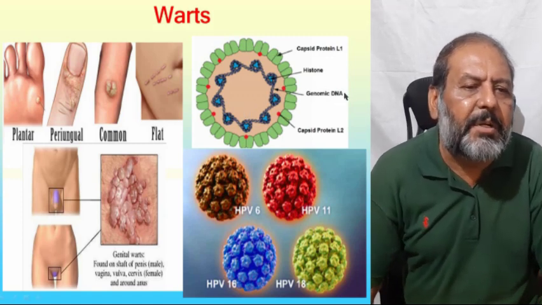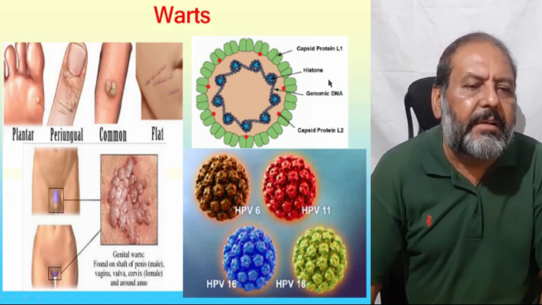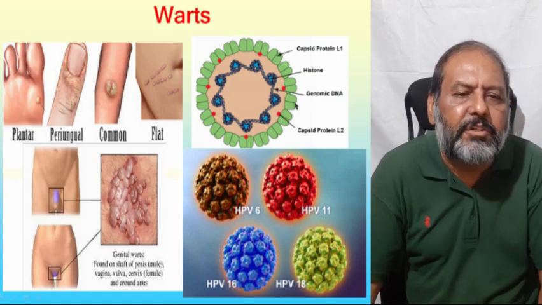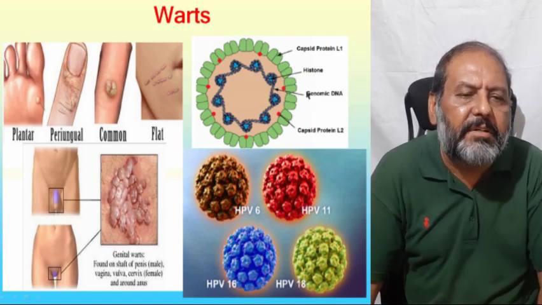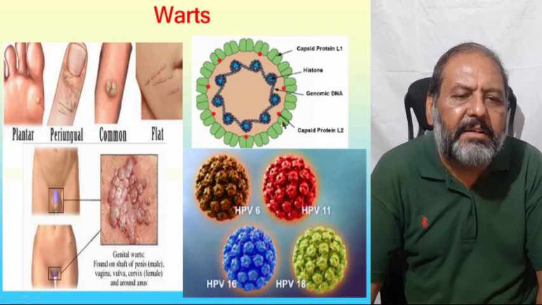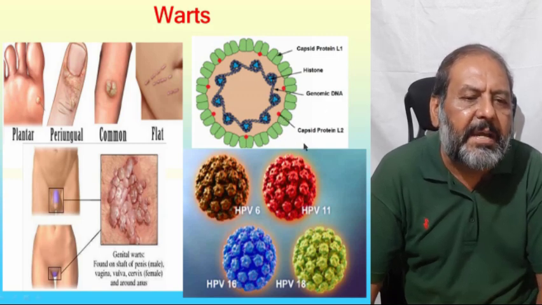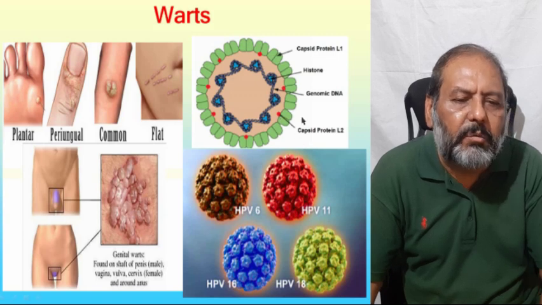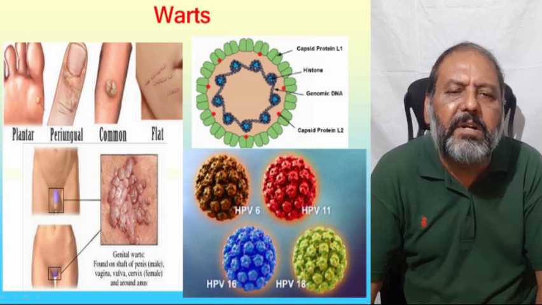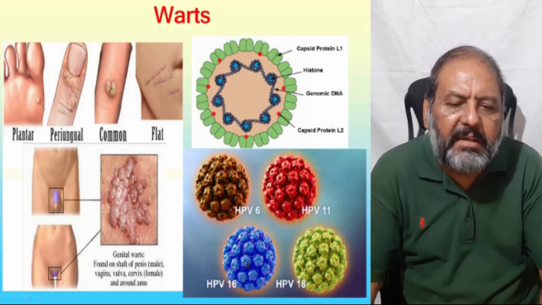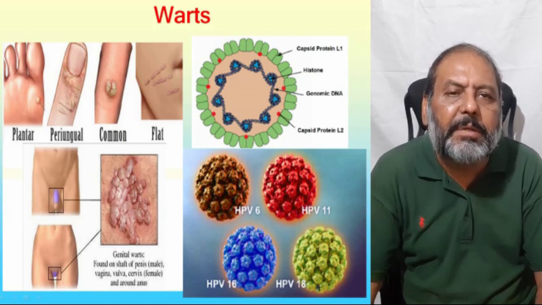This is the structure of the virus. It has capsid protein L1, then it has histone, and then it has its genome, which is genomic DNA. Then it has a covering which covers the DNA, that is the capsid protein L2. So here are the different kinds of the wart: HPV 11, 6, 16 and 18.